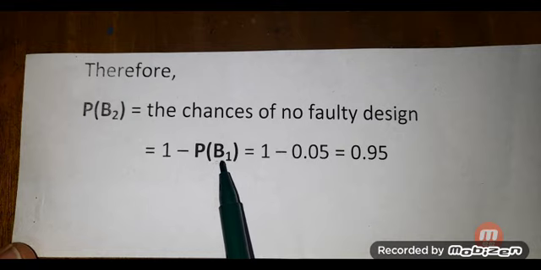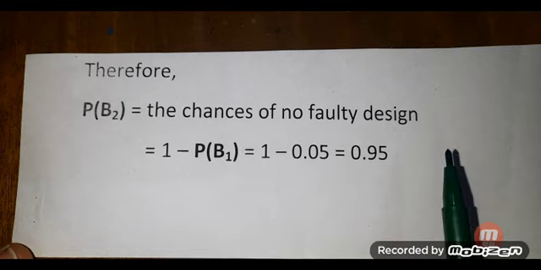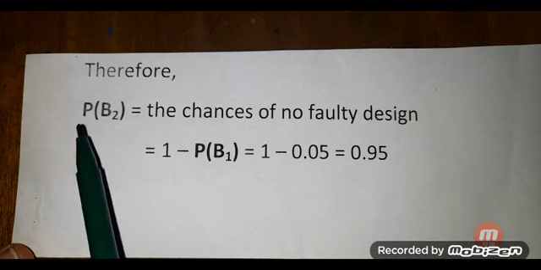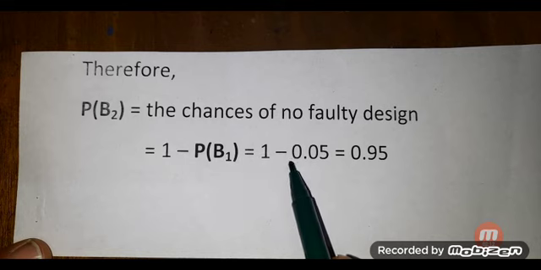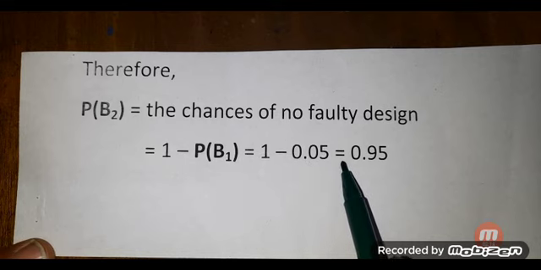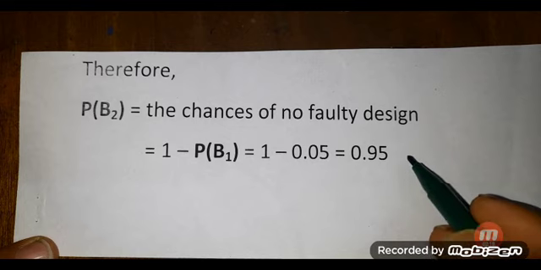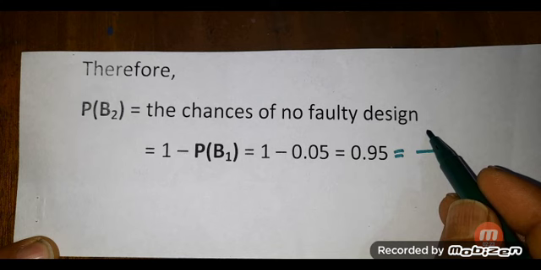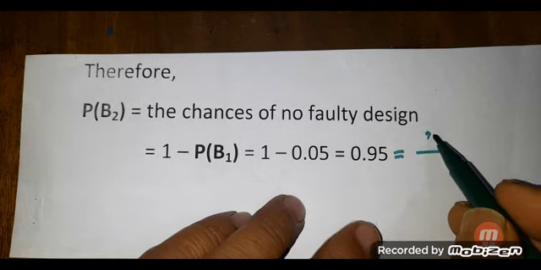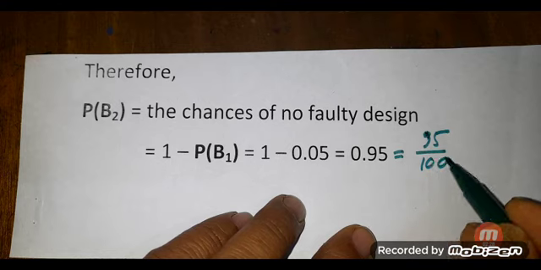So if we deduct it from 1, then we get the chances of no faulty design, or P of B2. So that is equal to 1 minus 0.05, and that is equal to 0.95 or 95%, that is equal to 95 by 100.